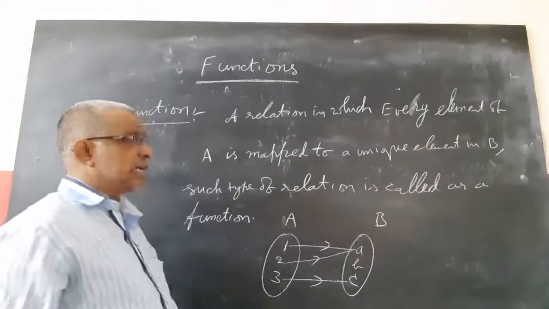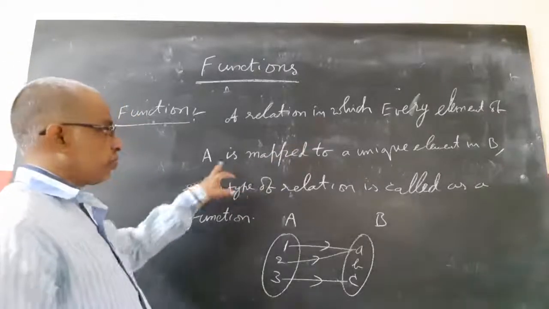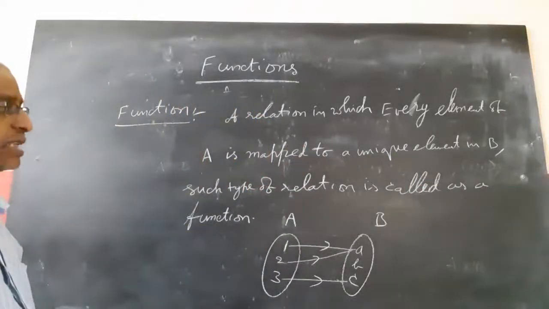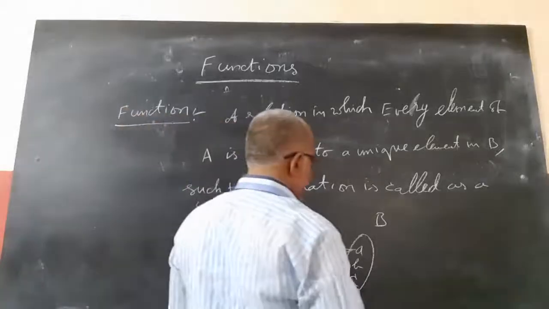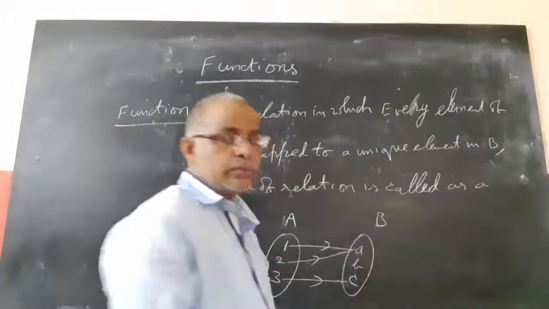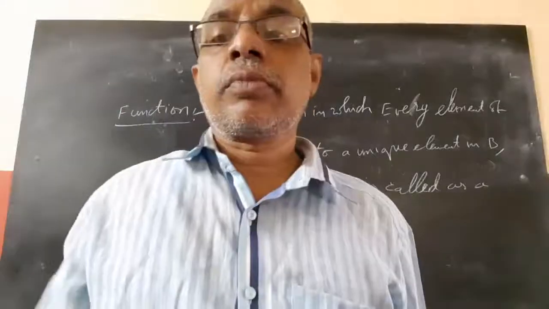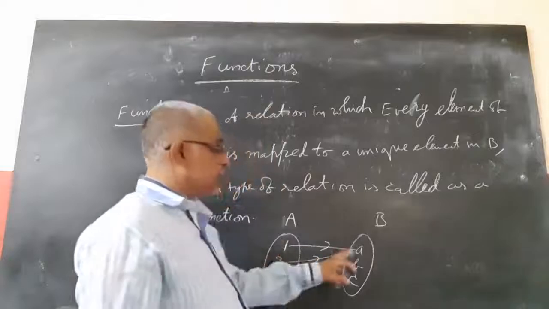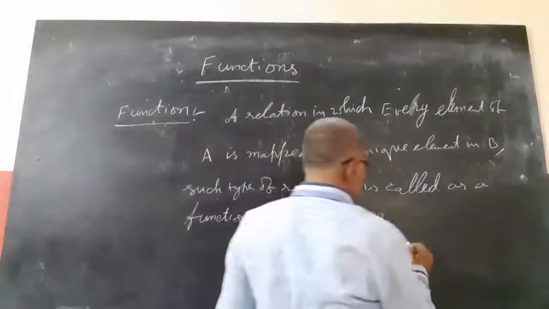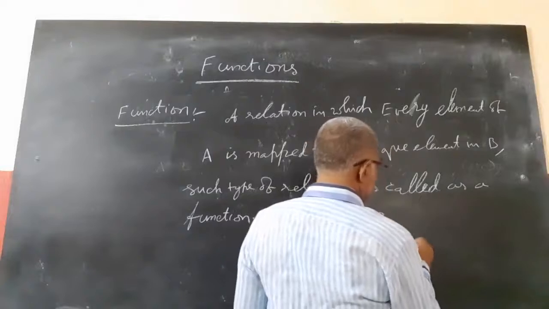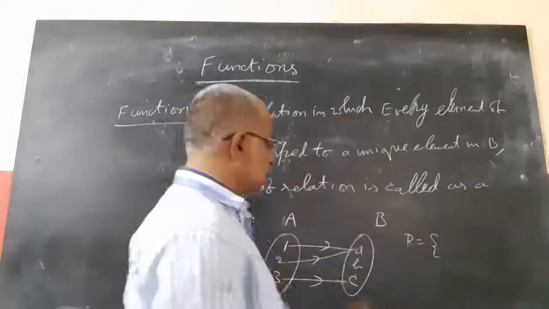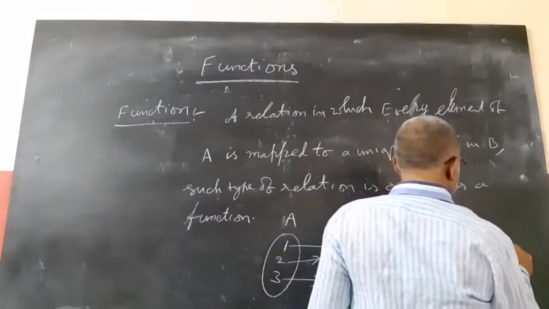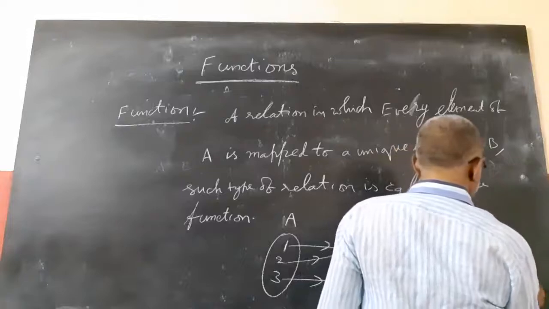Every element of A is mapped to a unique element in B. Means you have a unique image in B. This is called the image. Each element in A is mapped to a unique element in B. Now the relation is like this: R equals (1,A), (2,A), (3,C).